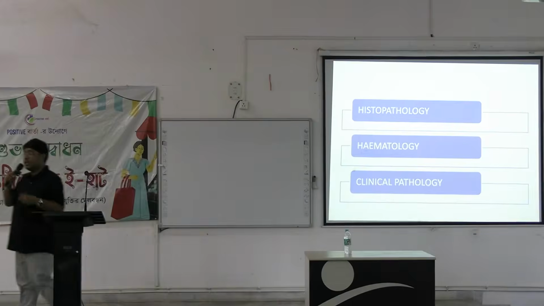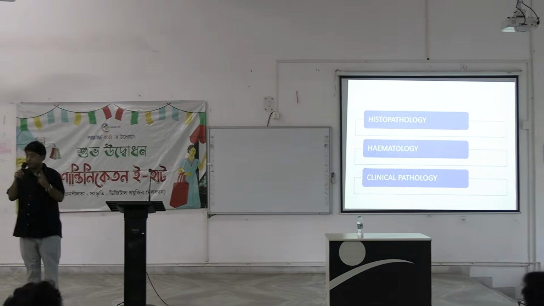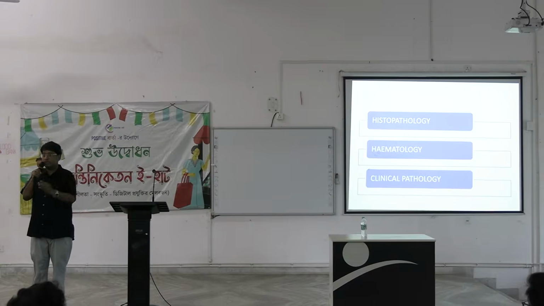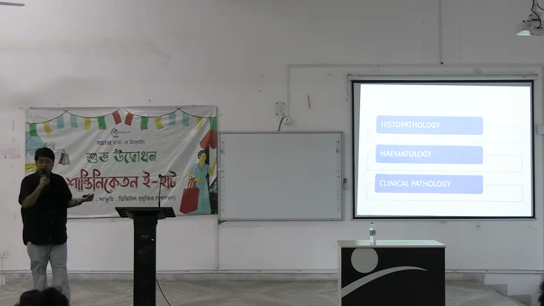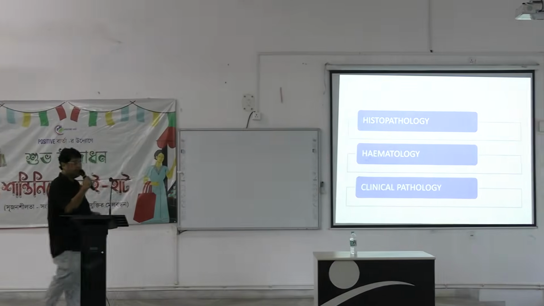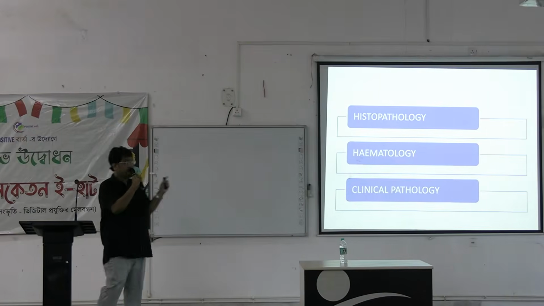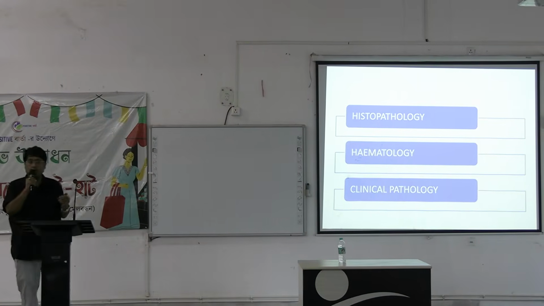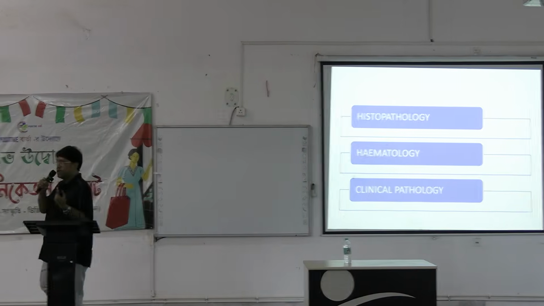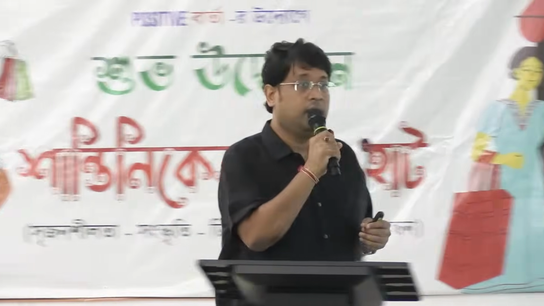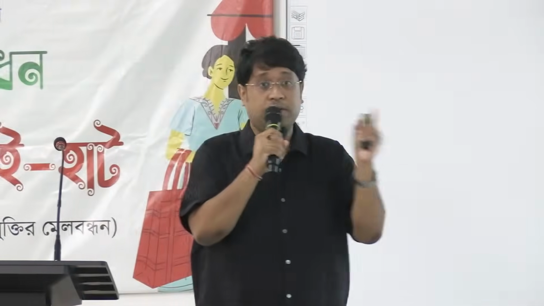Diagnosis by histology. There, what are we using? We are using the surgical specimens. All the surgical specimens we are cutting and making the tissue sections, and from there we are diagnosing the diseases, the cancer and spread of cancer, like that. So histopathology is very important part. Next is hematology. As you all know, hematology is all about blood. So CBC, complete blood count, and all other parameters. There may be abnormalities also, like we will read later, leukemia, lymphoma. Leukemia is very important, so we will read it separately along with the slides. And clinical pathology.